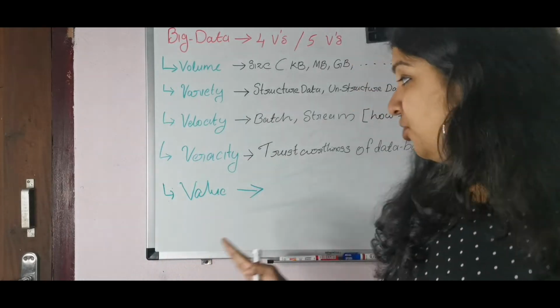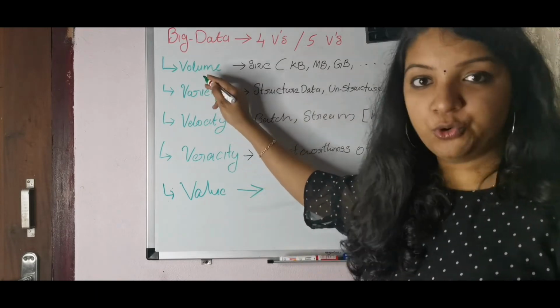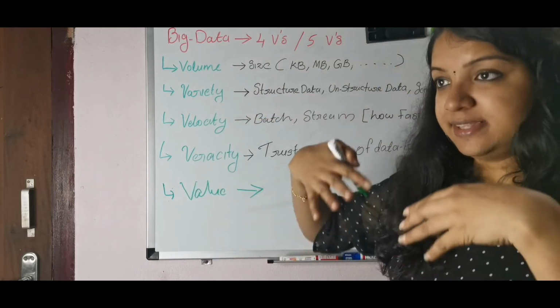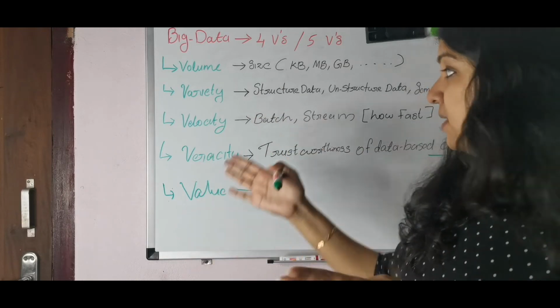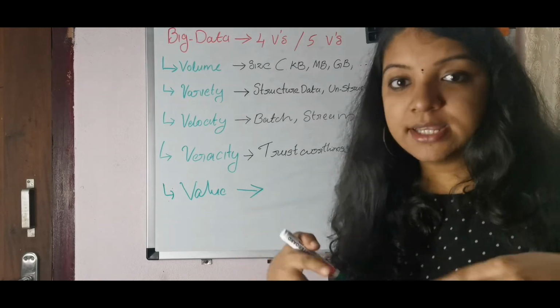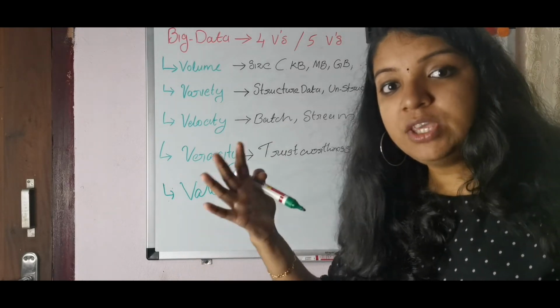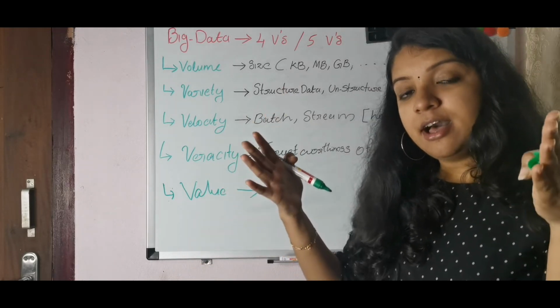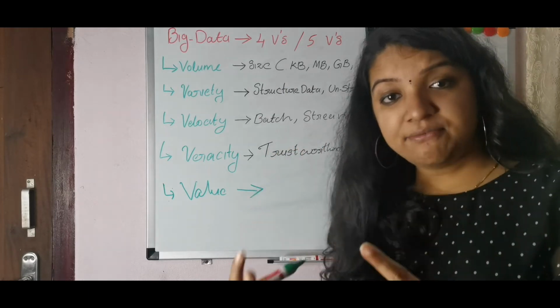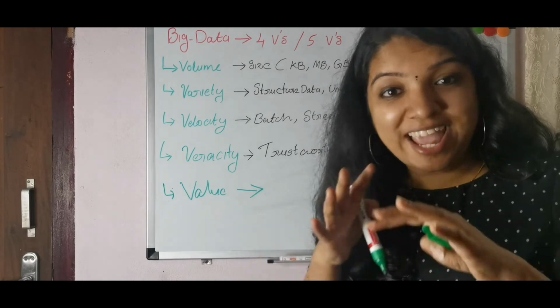Okay, I hope you know all about these V's. Volume, that means the amount of data. Variety, that is structured, unstructured, semi-structured data. Velocity, how fast the data is coming. If the data is coming very fast, definitely we have a data pipeline to manipulate it and use that data efficiently. Don't miss any kind of data.